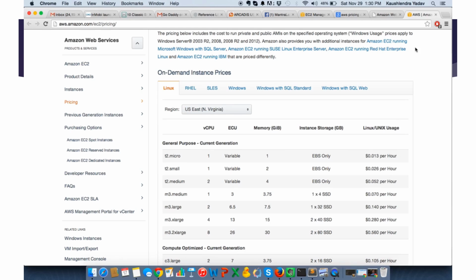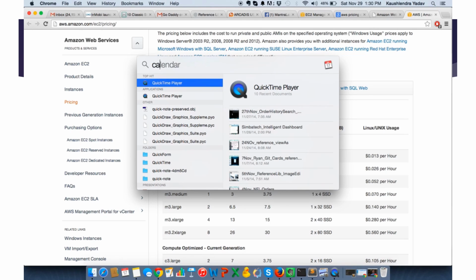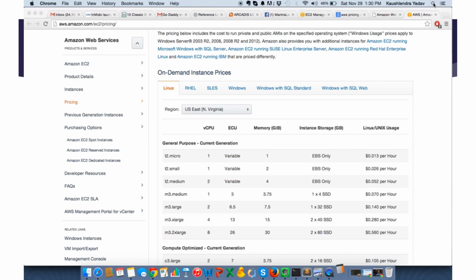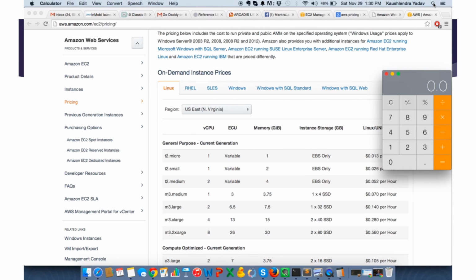How much is it? 0.052. 0.052 into 24 hours into 30 days. This many dollars. So this is $3,000? No, this is 37.44. Okay. Fine. Into 60, we can probably go a little more, because into 60 gives around 2,246.